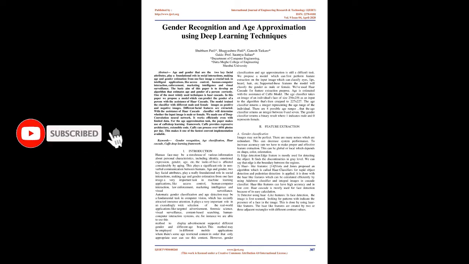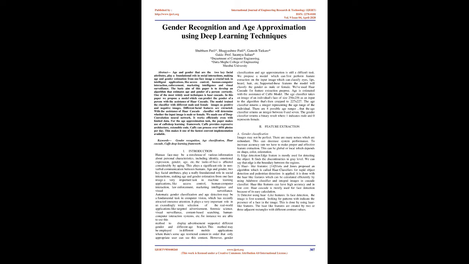Introduction. The human face may be a storehouse of various information about personal characteristics, including identity, emotional expression, gender, age, etc. The look of the face is affected considerably by aging. This plays a significant role in nonverbal communication between humans.